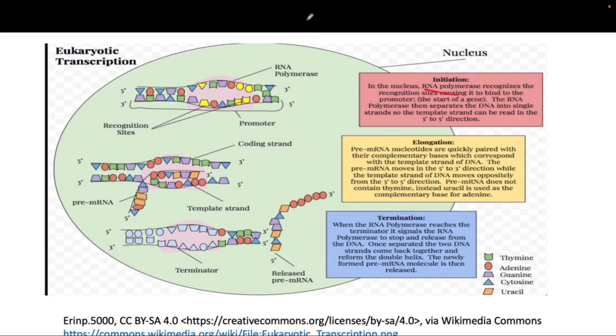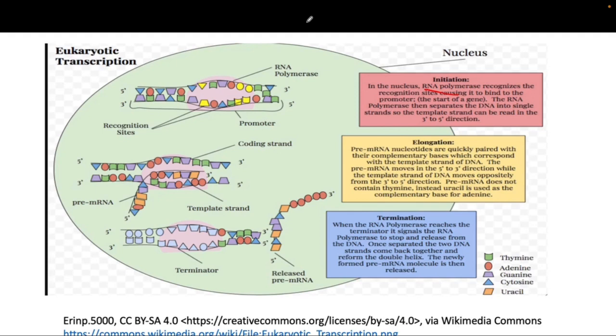Okay, so first, this RNA polymerase. Remember, in the DNA replication, we talked about the helicase enzyme that actually unwinds the DNA. Whereas here, this RNA polymerase has an intrinsic helicase activity. So it binds and unwinds the DNA, and it does all the things that happen in the DNA replication.